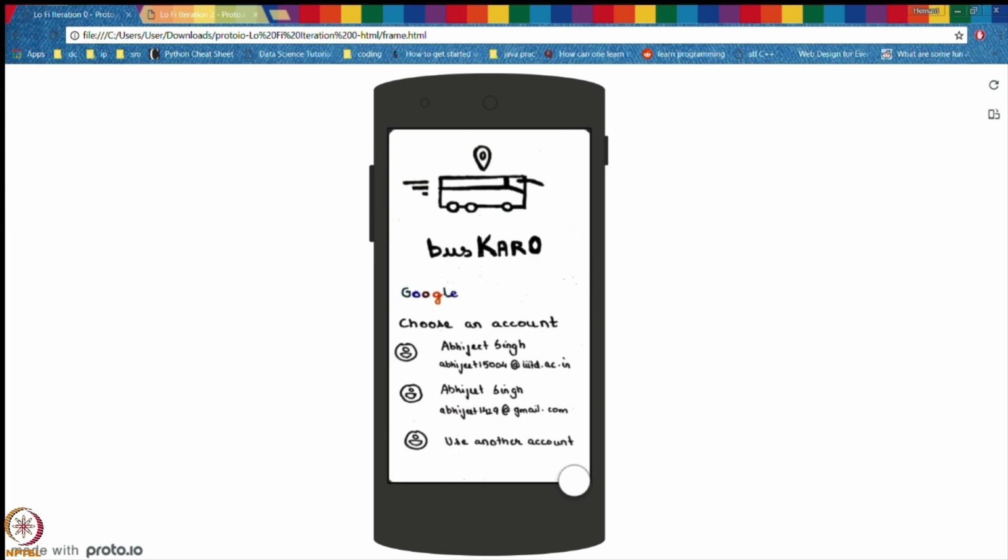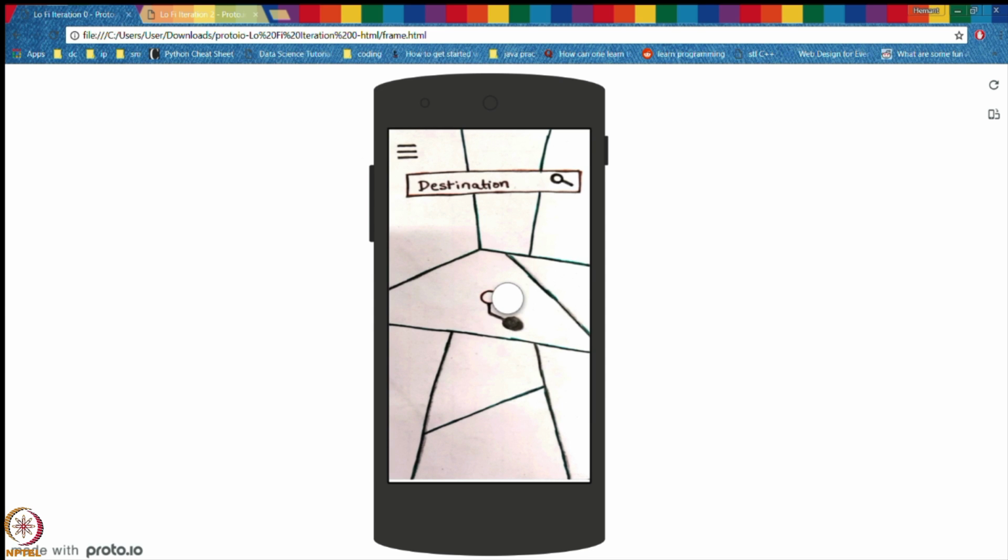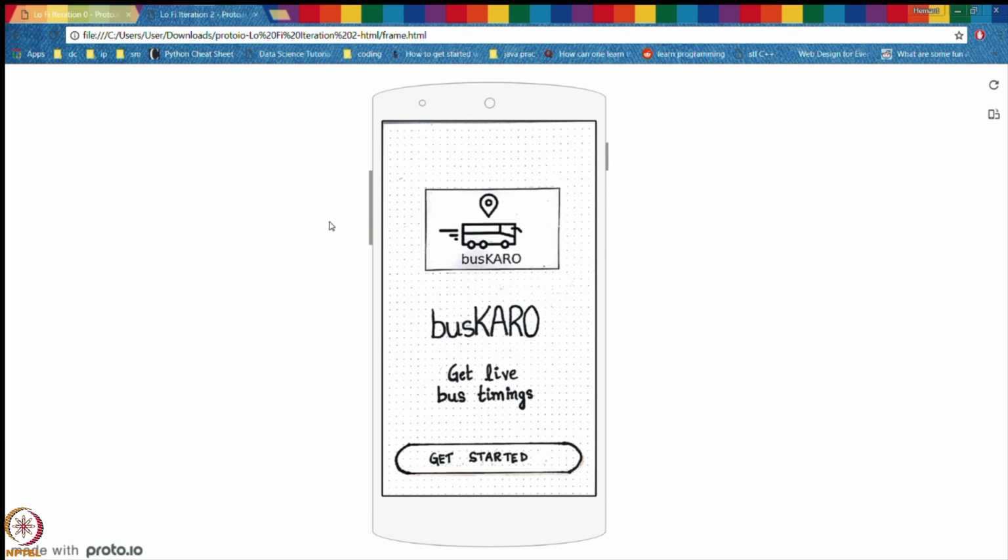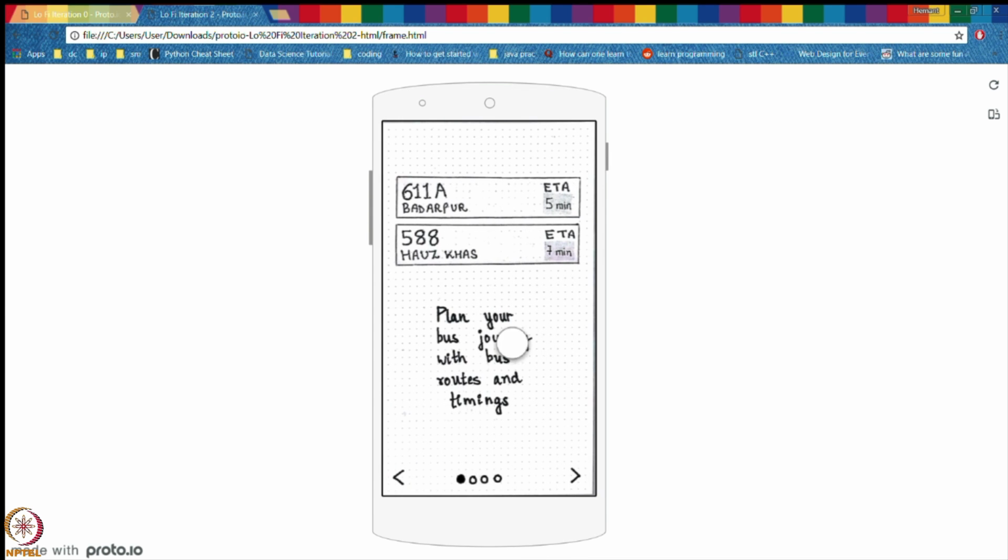In iteration 3, after pressing get started, we go to the feature screen. Many users gave us the feedback that they were not able to understand the meaning of the busKARO and busKarli buttons. So we thought of explaining the meaning of these buttons in the feature screen in a detailed manner.